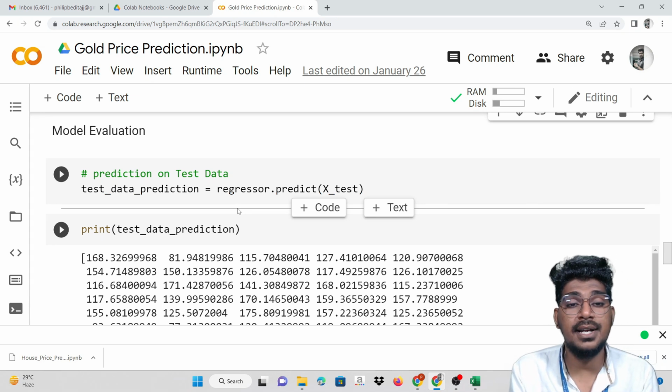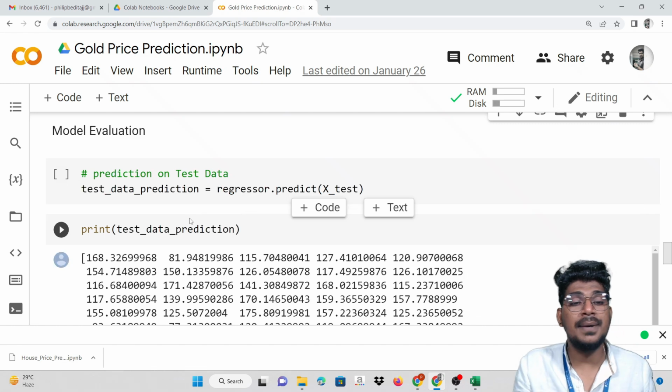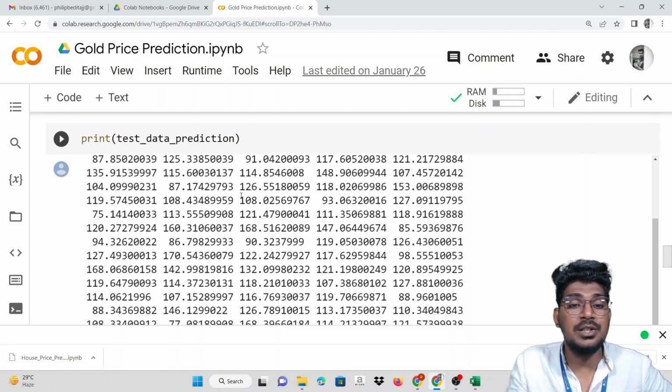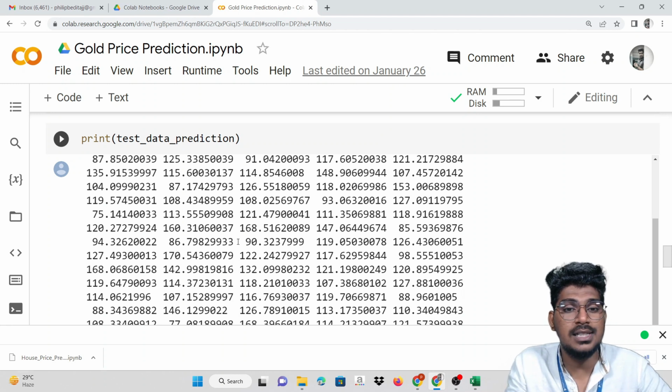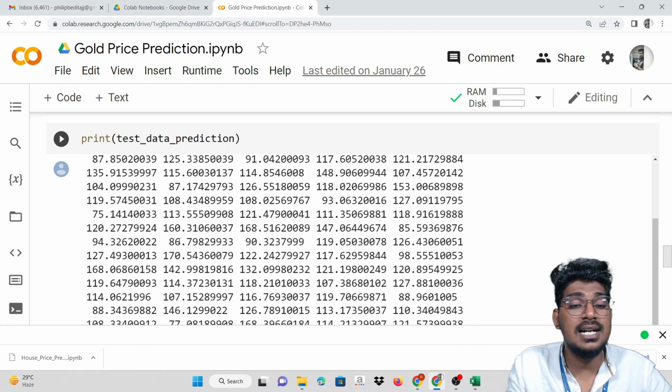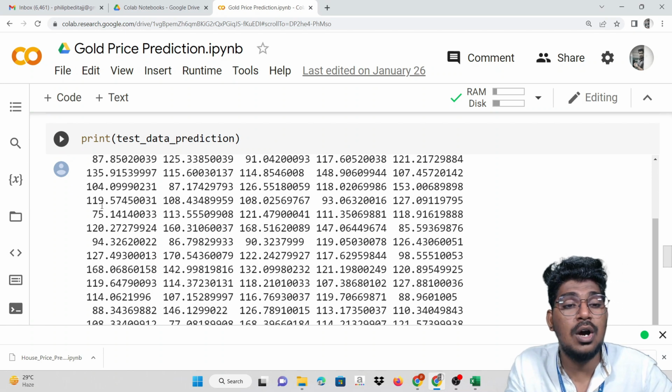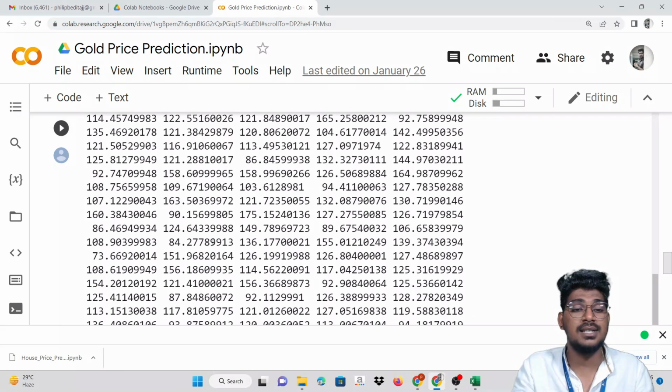So test data prediction: you call that particular model. The model name is regressor, then dot predict. You have to pass X_test here. The prediction values will be like this: $126, $108, $121, $168, $86, $94, $75, like that. It will be displayed and predicted.